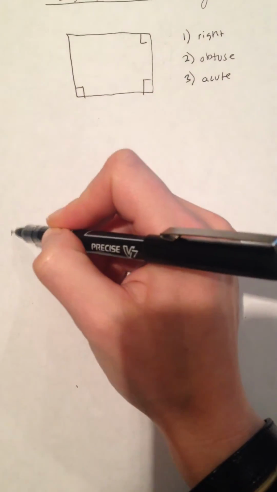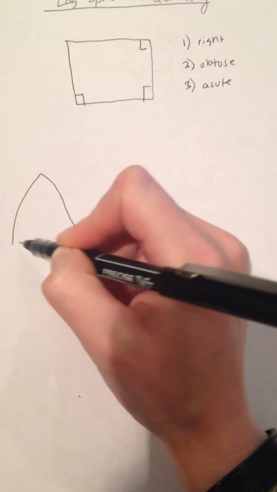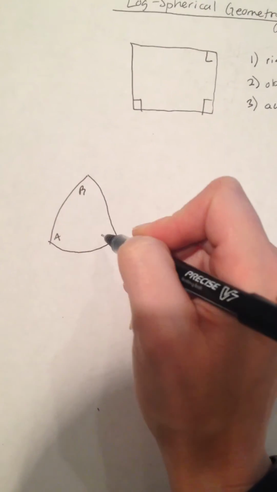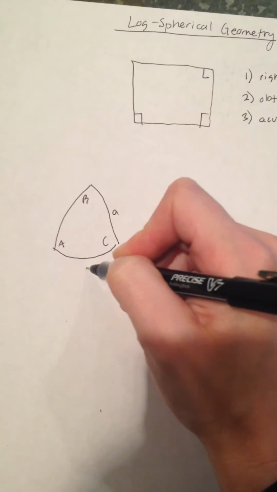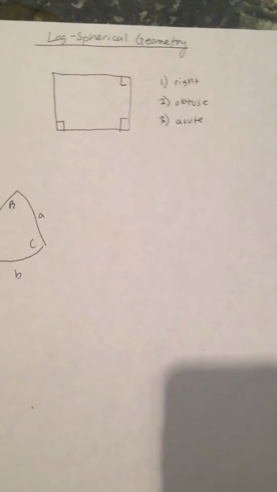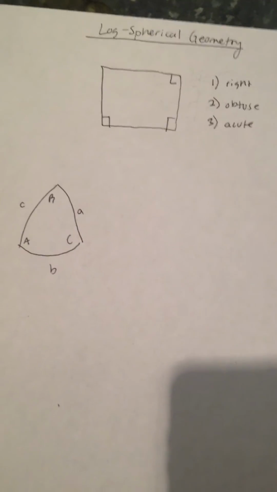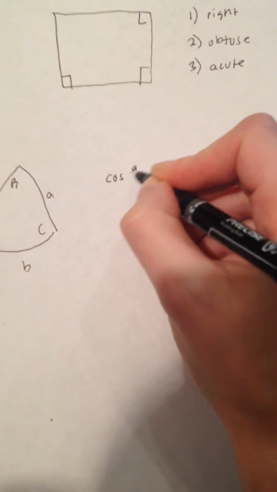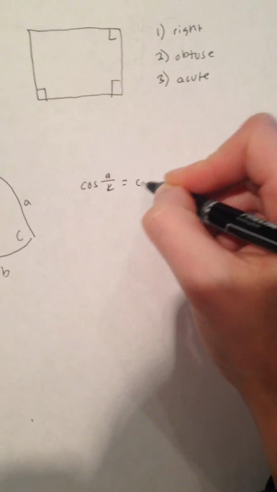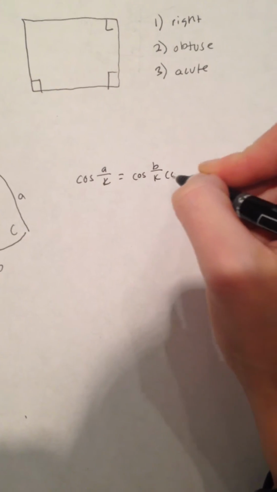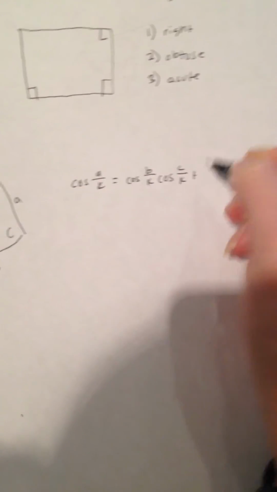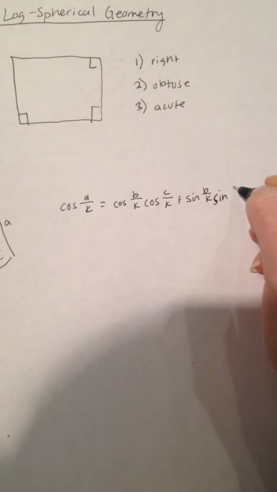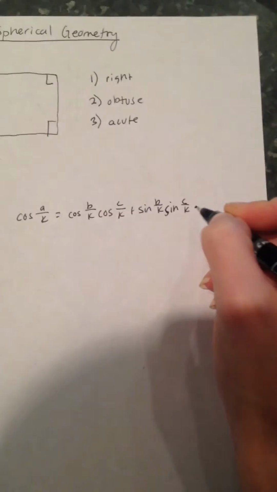So he considers a triangle that's on a sphere of radius k, and this spherical triangle has angles A, B, C, and sides a, b, and c. So he's able to come up with an equation that relates these sides and angles. So this equation is cosine a over k equals cosine b over k cosine c over k plus sine b over k sine c over k times cosine of big A.